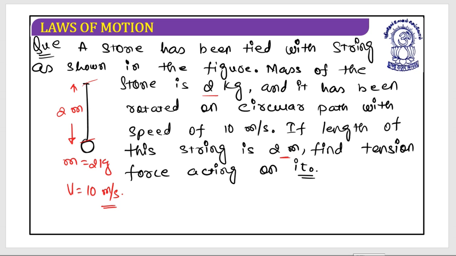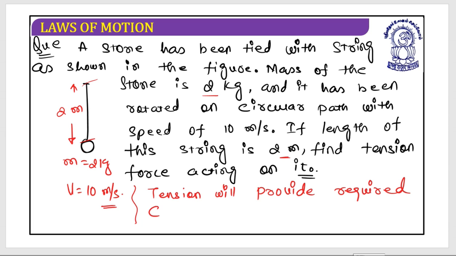If I understand it correctly, in this situation, the tension force will provide the required centripetal force to move on a circular path.